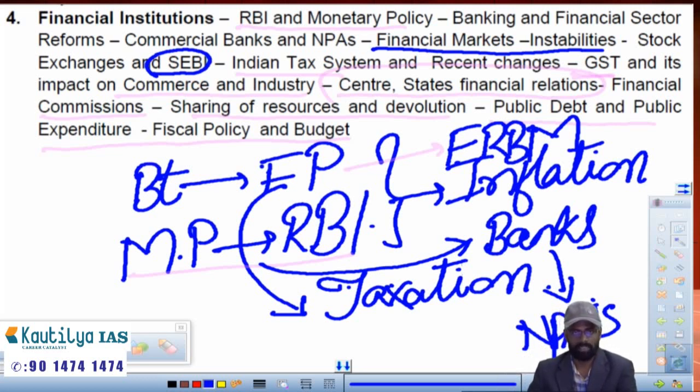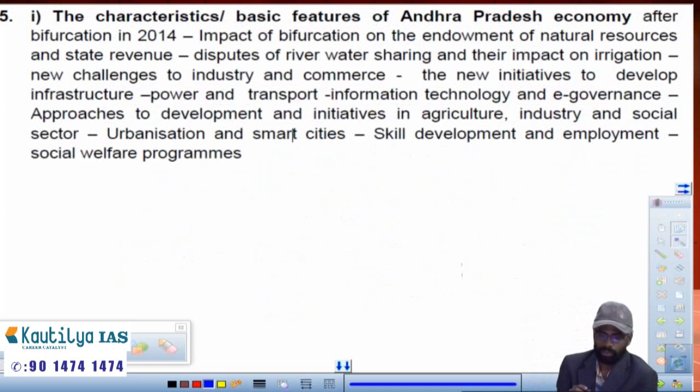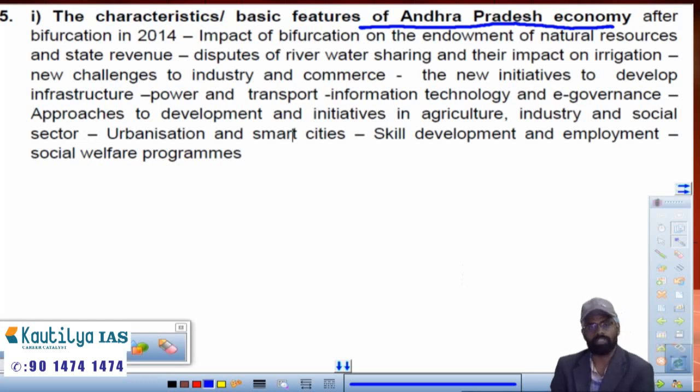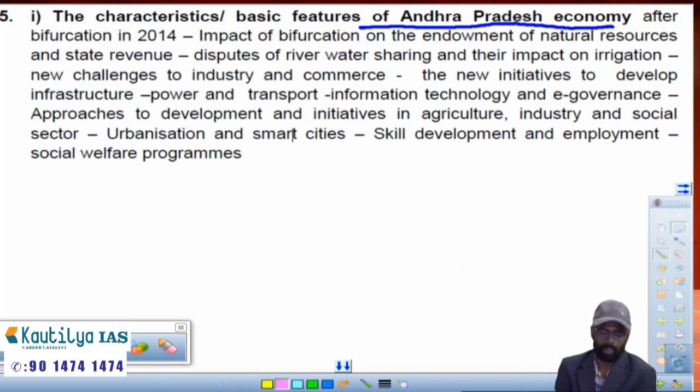Those things we'll discuss. So the second and fourth units are taken at one go, and the third unit talks about the other thing, that is agriculture, industries and economic reforms. You need to identify the intricacies in the syllabus. Next, the fifth unit deals with the Andhra Pradesh economy, totally about the Andhra Pradesh economy. Till now, the first 4 units dealt with the Indian economy, and the 5th unit is specifically for the AP economy.